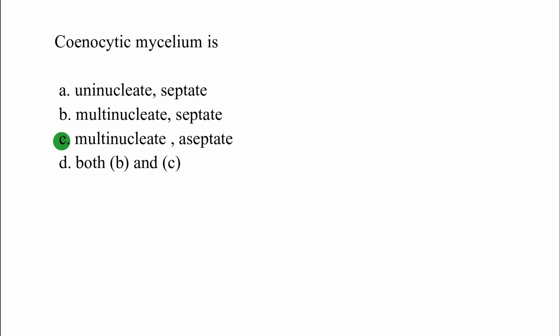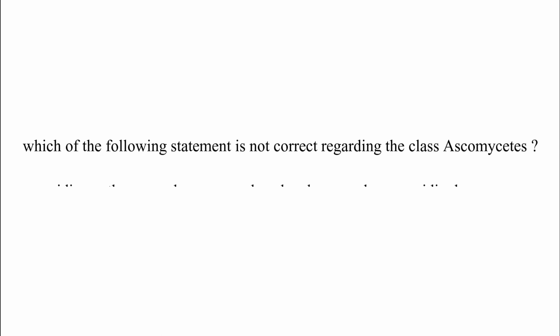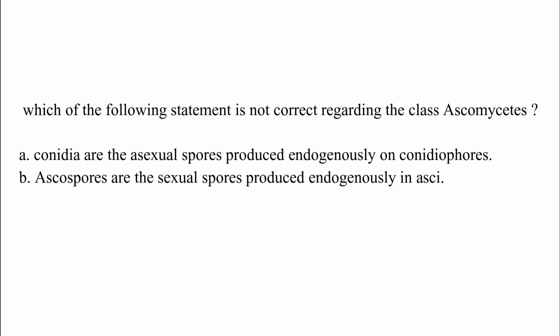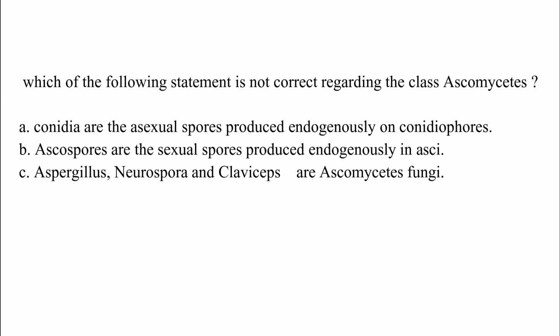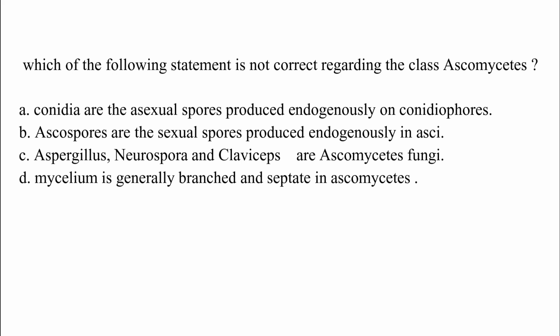Which of the following statements is not correct regarding the class Ascomycetes? Option A. Conidia are the asexual spores produced endogenously on conidiophore. Option B. Ascospores are the sexual spores produced endogenously in asci.